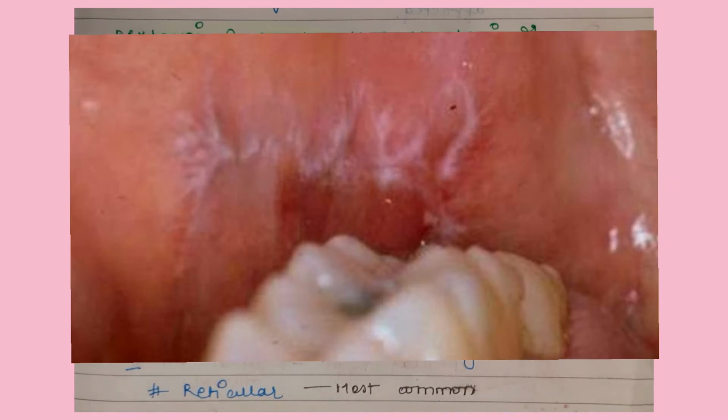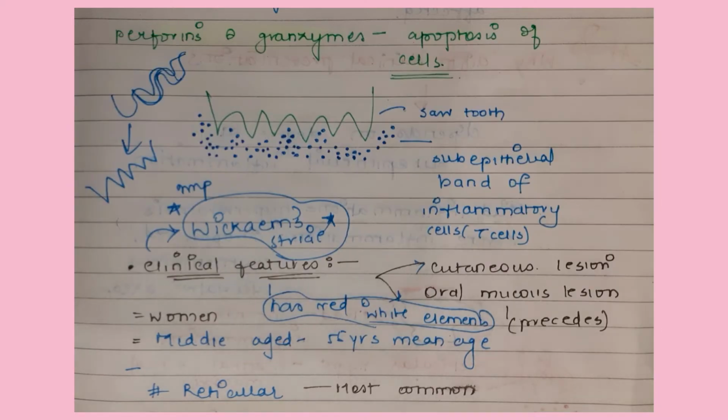So yeah, that's the classic feature of this disease, and this disease has red and white lesions. Okay, so why the different clinical presentations, we'll get to through the video. It is more commonly seen in women and the middle aged, 55 years is the mean age.